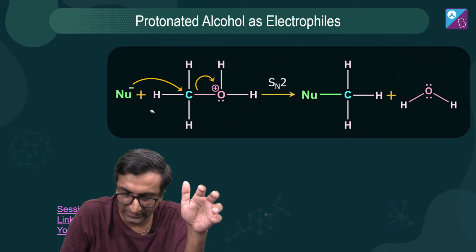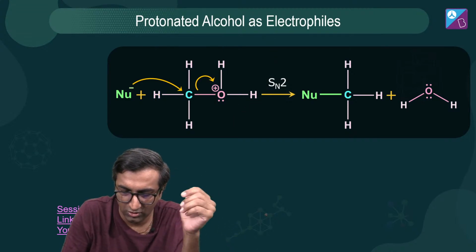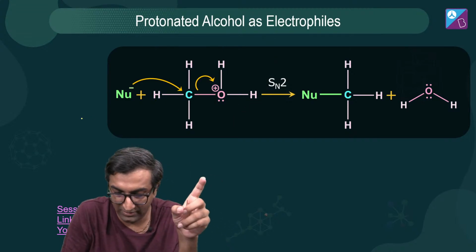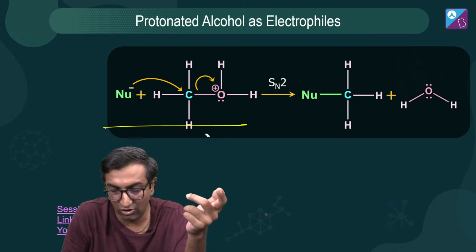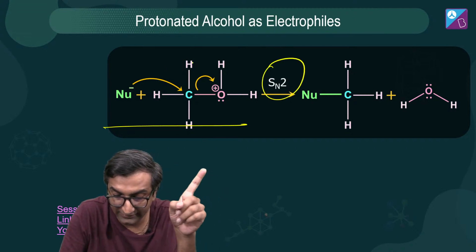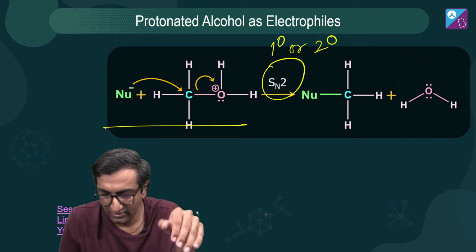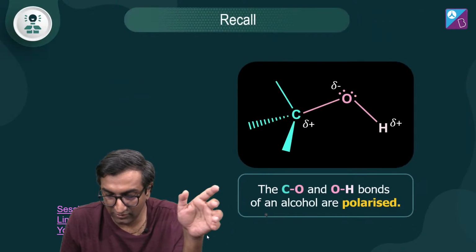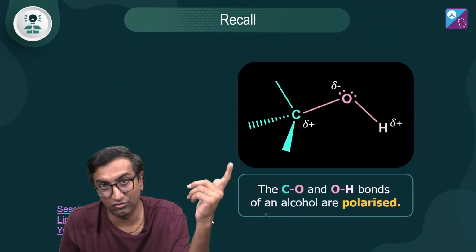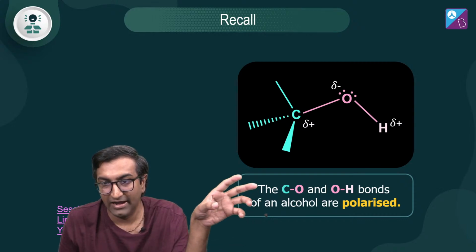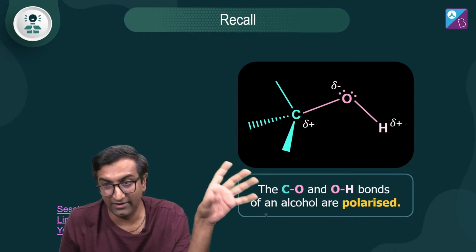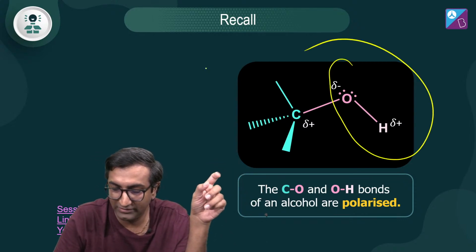Here you go, OH2 plus है, ये तो निकलना चाहता है, this wants to go. If it wants to go, two things can happen. Now this is an SN2, अच्छा लिखा already, SN2 reaction. Again, this is only if you got primary or maybe secondary, not tertiary for sure, right? एक स्टेप का रिएक्शन हो रहा है, और the other goal is कि भाई tertiary हो तो form of carbocation with SN1, और ये दोनों बॉन्ड्स पोलराइज्ड हैं, ओके।